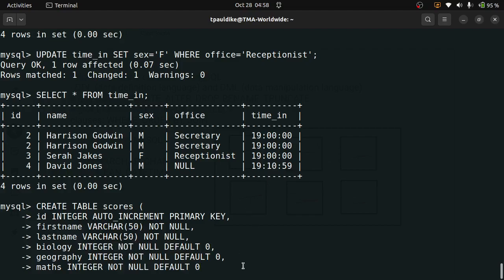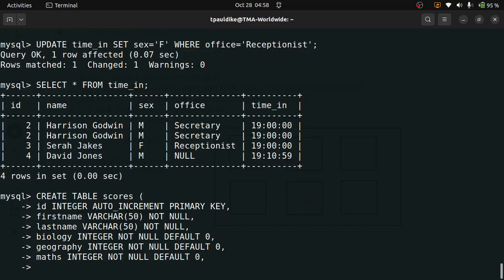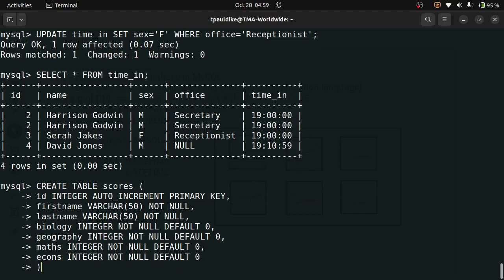Let's take one more, let's say economics, but let's leave it as econs. I think we are good to go. Now I'm going to close the bracket. If there's no error in the syntax, it should work, and then I'll end it with a semicolon. Let's go.